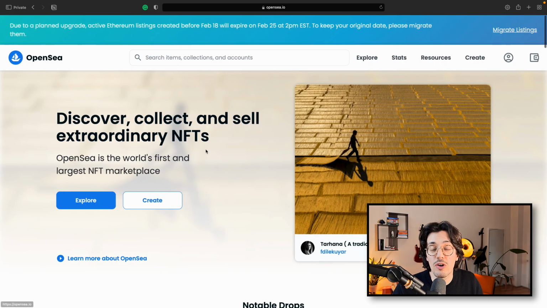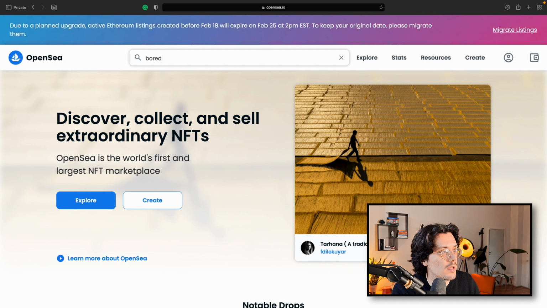Now, let's go on a website called Etherscan, and we're going to look at some NFTs. You're going to see how it looks exactly like what I've done on an Excel sheet. Let's go. Let's start by going on OpenSea, which is the website where most NFTs are traded. And let's look for probably the most famous NFT collection, so Bored Ape Yacht Club.